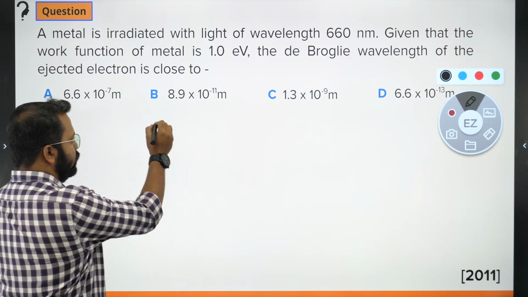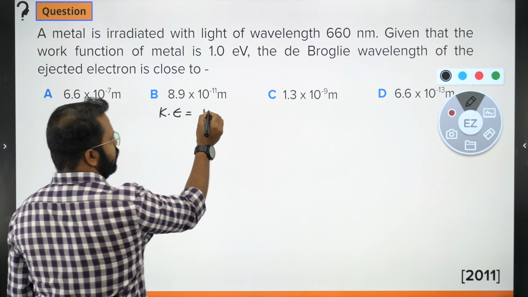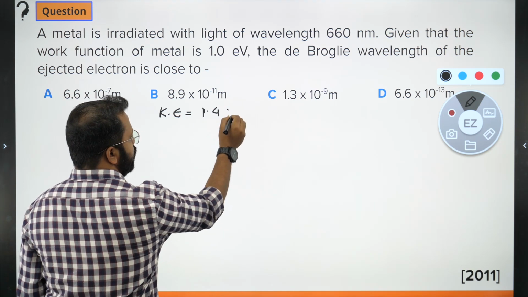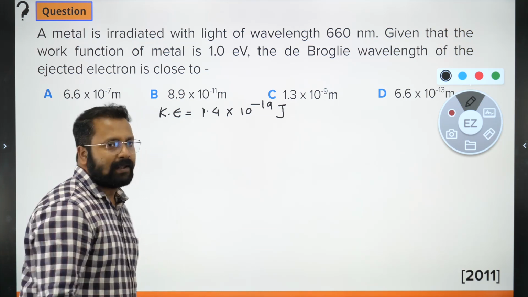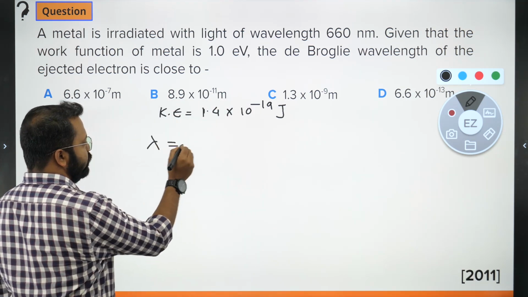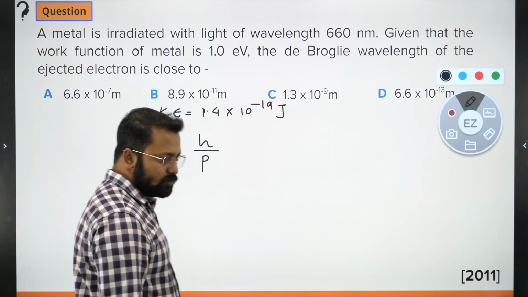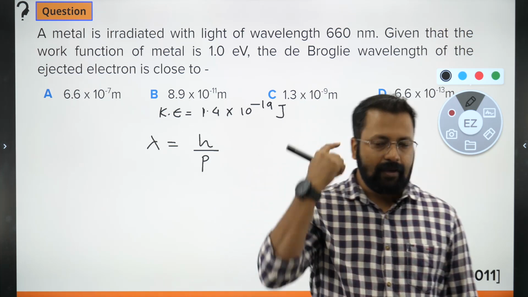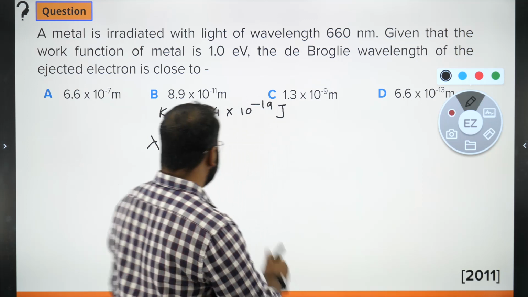Okay, so having said that, the kinetic energy will turn out to be 1.4 times 10 raised to minus 19 joules. Now to calculate the de Broglie wavelength, lambda, we use this expression: lambda equals h upon p. p is the momentum, h is the Planck's constant.